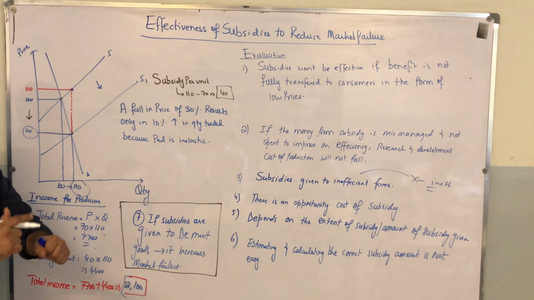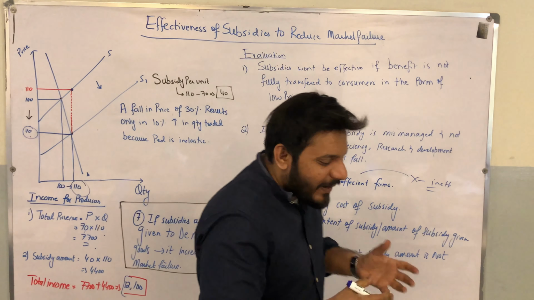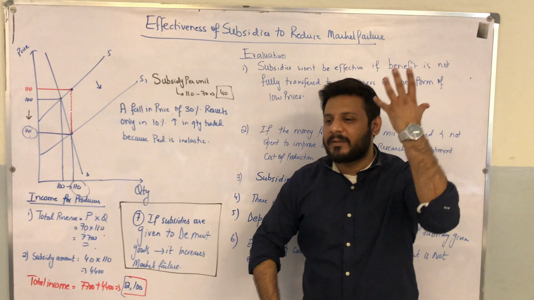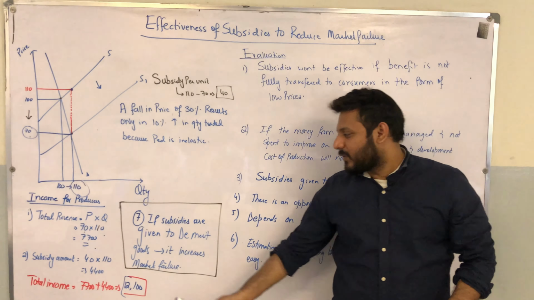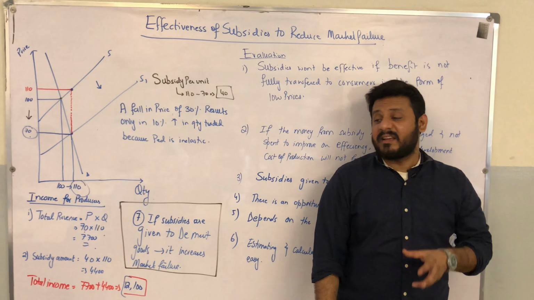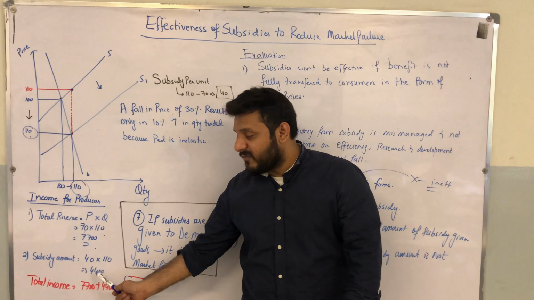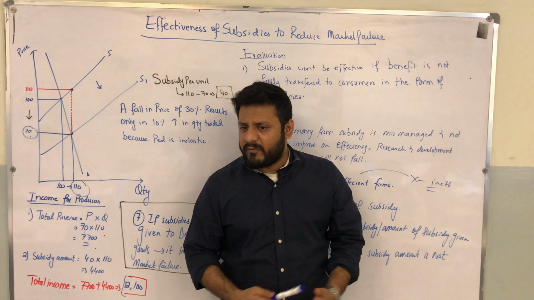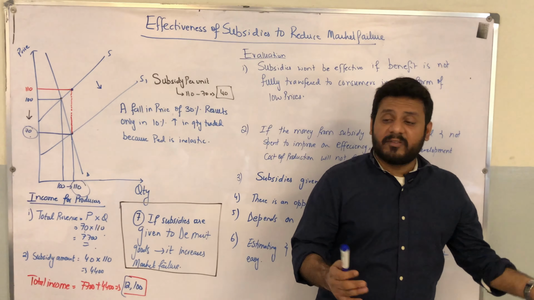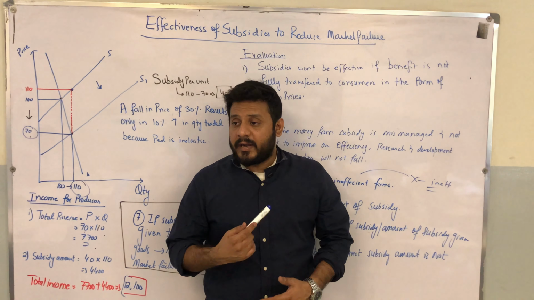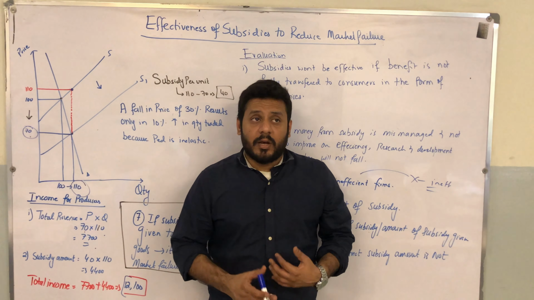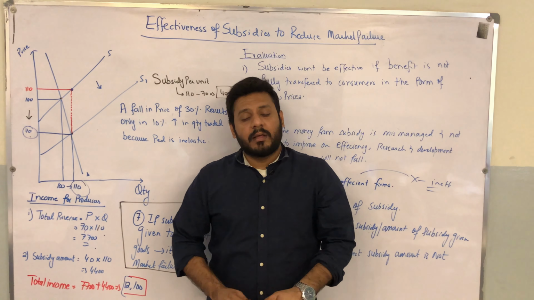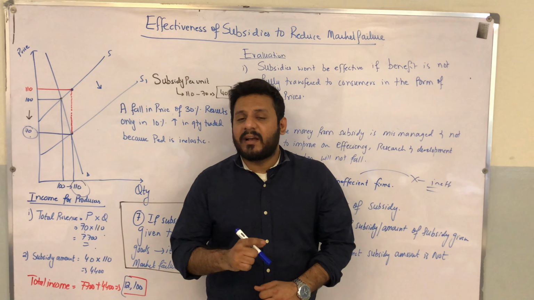And they are very happy. These firms are very happy because बैठे बैठे उनको 4,400 रुपए गवर्नमेंट की तरफ से मुफ्त में सब्सिडी के नाम पे मिल रहे हैं. It is up to them how they spend, and this is the evaluation that you will write. They should invest this money in research and development, innovation, so that they can improve themselves, become more efficient, so that they can compete against imported products, and try to realize any absolute or comparative advantage.